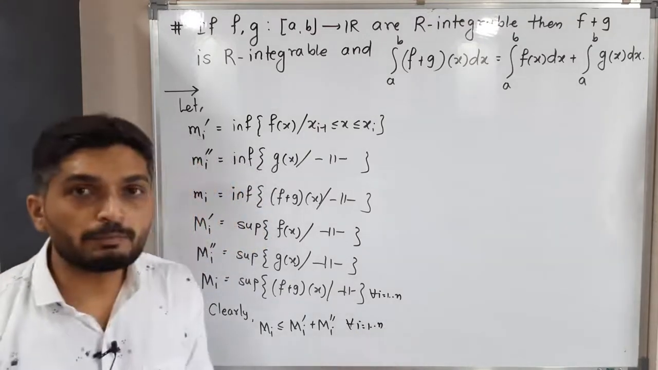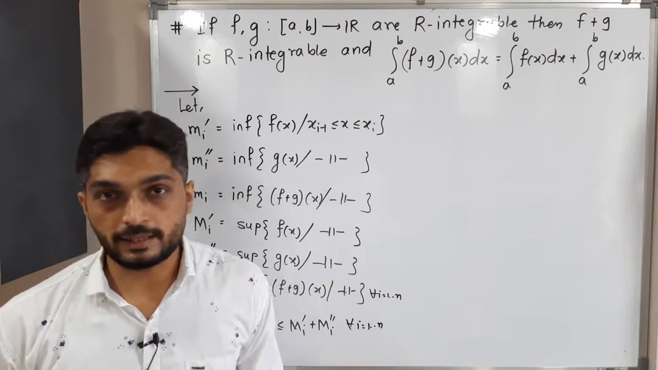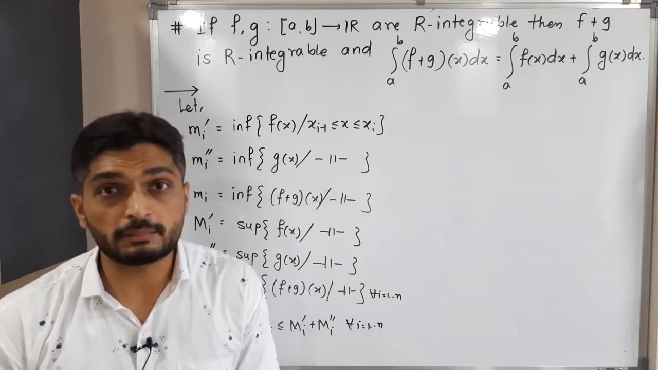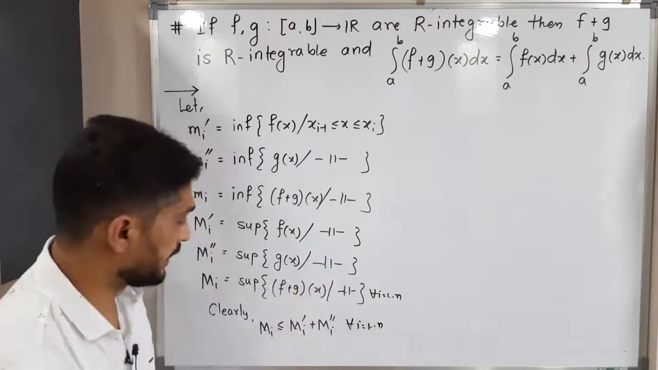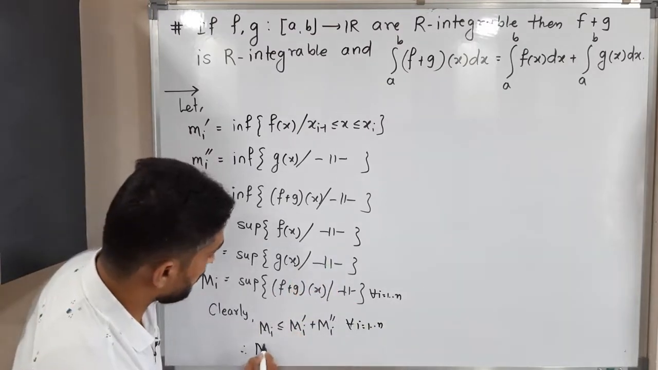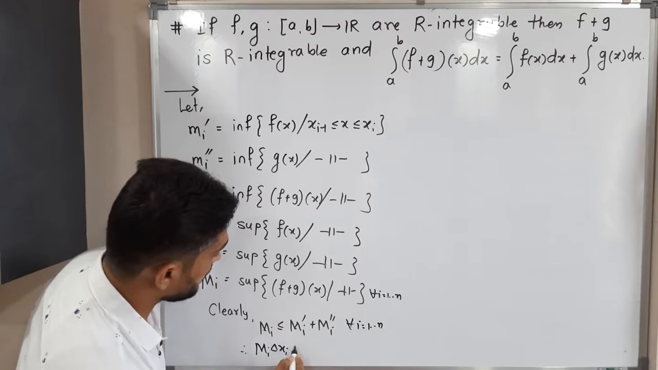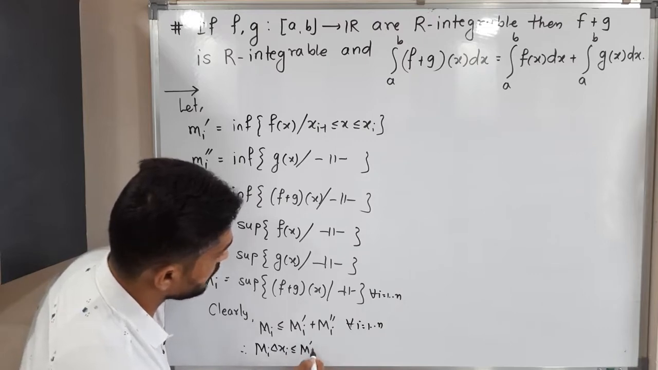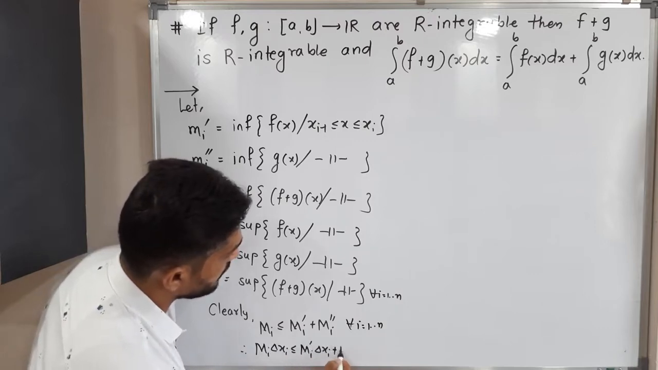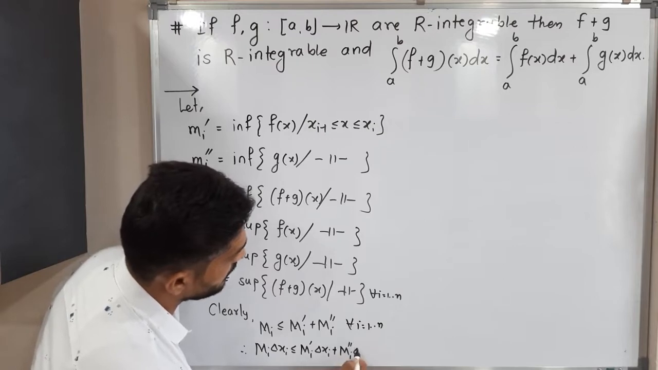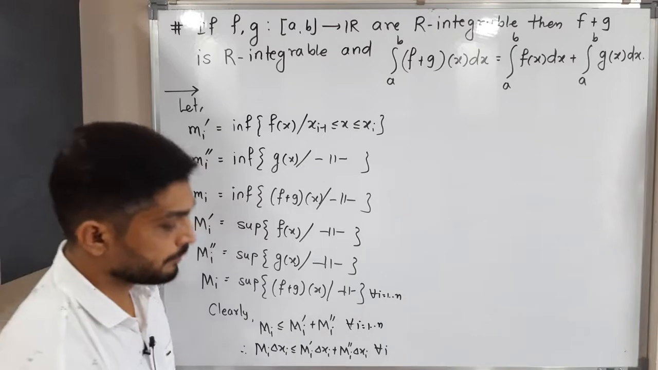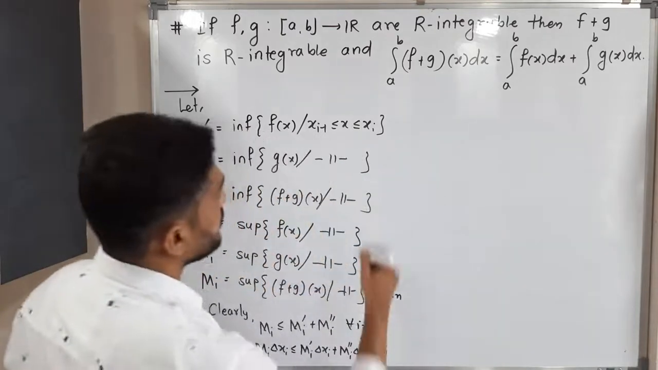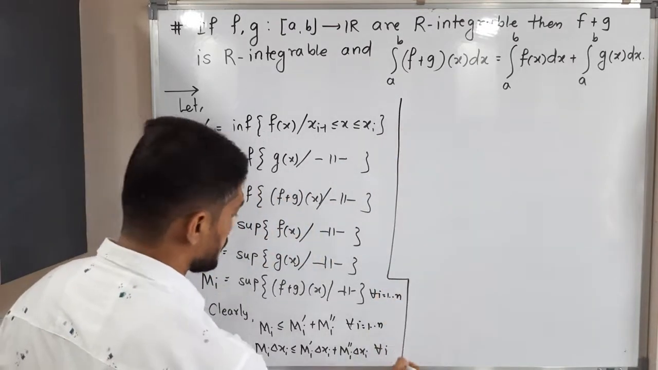So what will I do? I will multiply both sides by delta xi. You are familiar with delta xi, that is nothing but xi minus xi minus 1, the length of that sub-interval. Let us multiply. So therefore Mi delta xi is less than or equal to Mi dash delta xi plus Mi double dash delta xi. Again, this is true for all i running from 1 to n. Let us go further, we have some space.